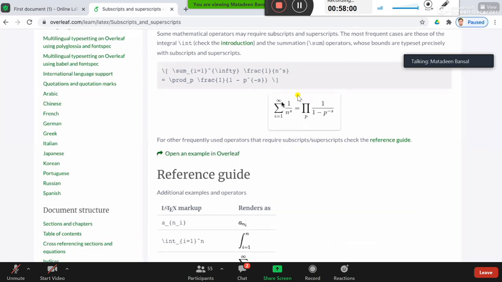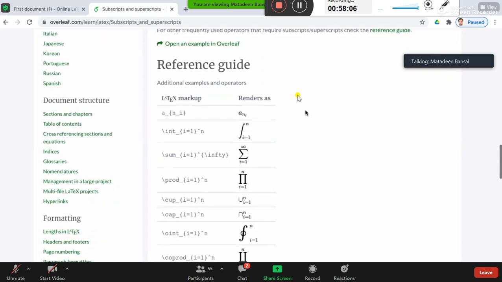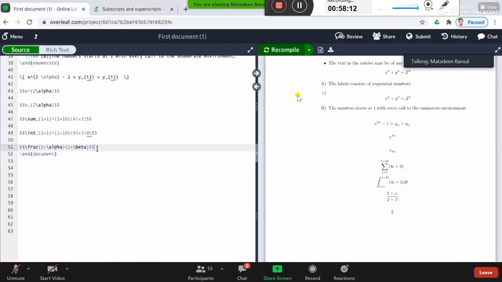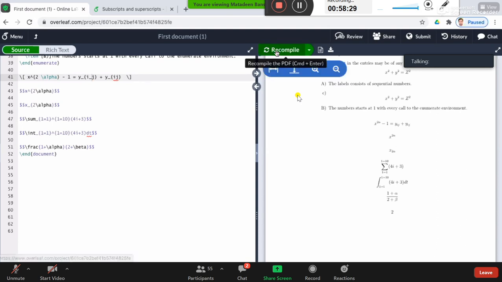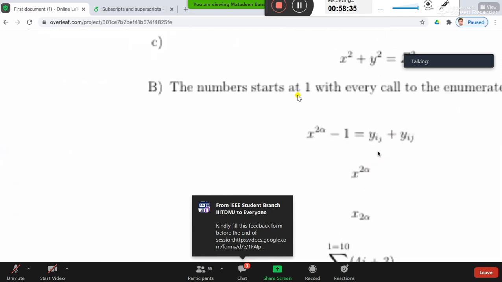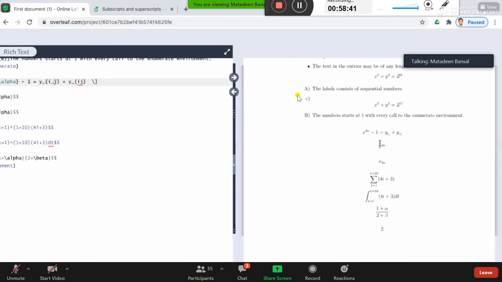For the summation we have already seen. This is for product, so for this the product command is written, right? Subscript of a subscript you can also do, that is very easy. Suppose you want a subscript, that is also possible. For example, suppose you want y sub i and the i subscript is j. So it's like this. Here you can see the y subscript is i and the i subscript is j.